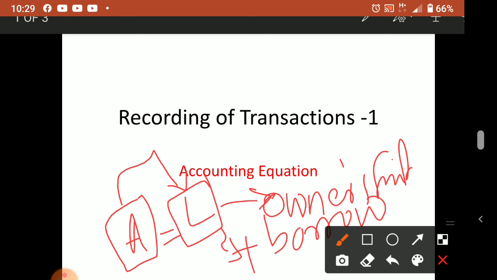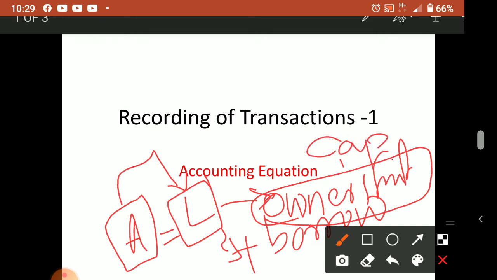The owner's fund, whatever we invest as the owner's own money, is called what? Capital. Correct? The money invested by the owner in the business is known as capital. And the money borrowed from others, outsiders, is known as outside liabilities.